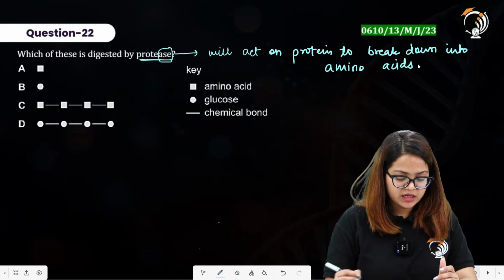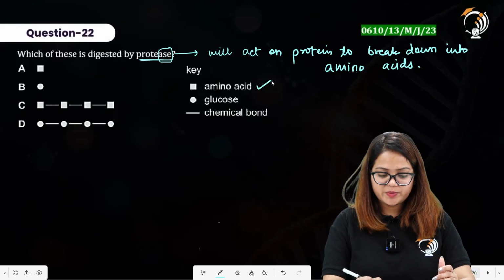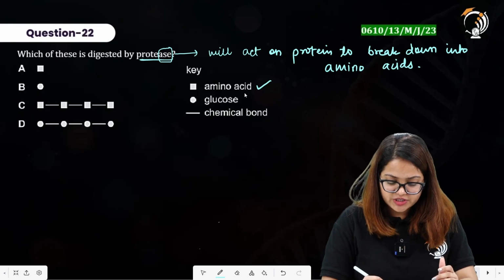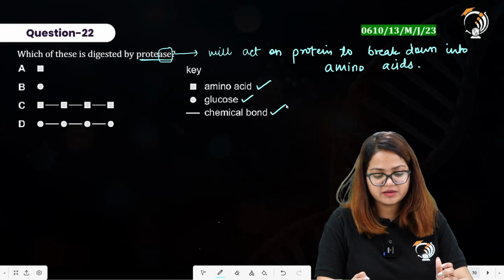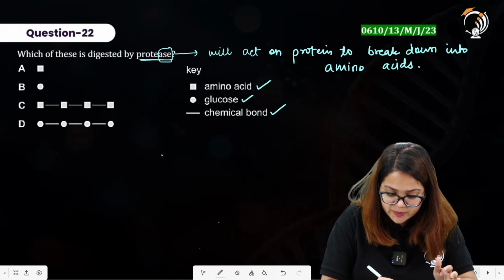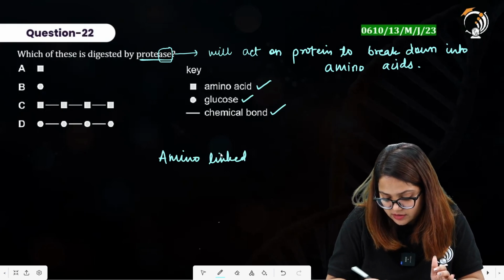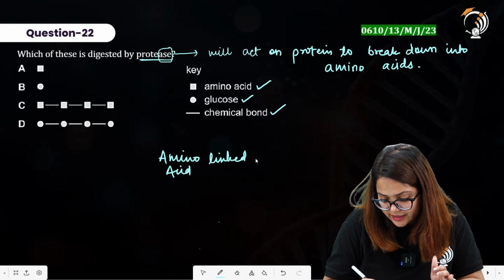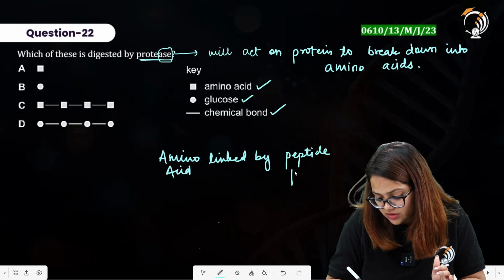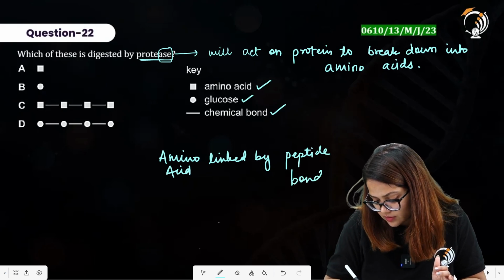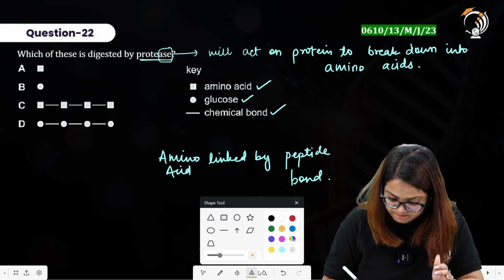Here, the shaded box is representing the amino acid, the circular shaded region is glucose, and the line here is representing the chemical bond. So basically, amino acids linked by peptide bonds form the protein structure. Alright, you need to consider this statement over here.